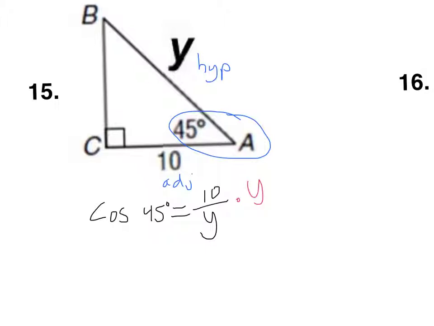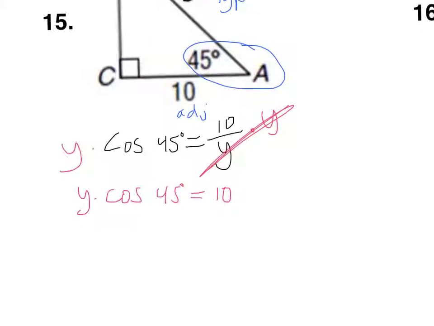So you multiply by y on both sides, and that will actually cancel the y, but it moves over here. So then you would have, if I rewrote it, y cosine 45 equals 10, but the y is not by itself. So to get the y by itself, you're going to divide by cosine 45, and so then look what you have remaining.